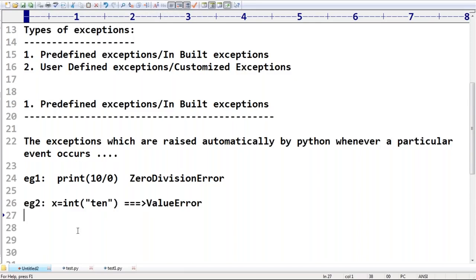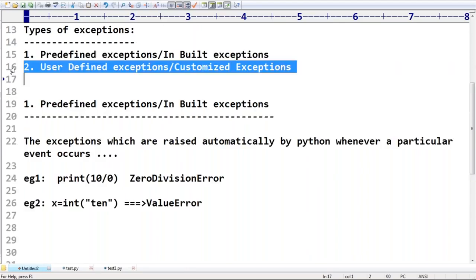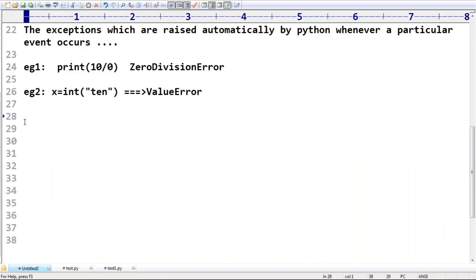Remember, whenever a particular event occurs, automatically Python raises such exceptions, which are predefined exceptions. Up to this, whatever we covered is predefined only. But sometimes based on our programming requirement, we can define our own exception. Such exceptions are called user-defined exceptions or customized exceptions.